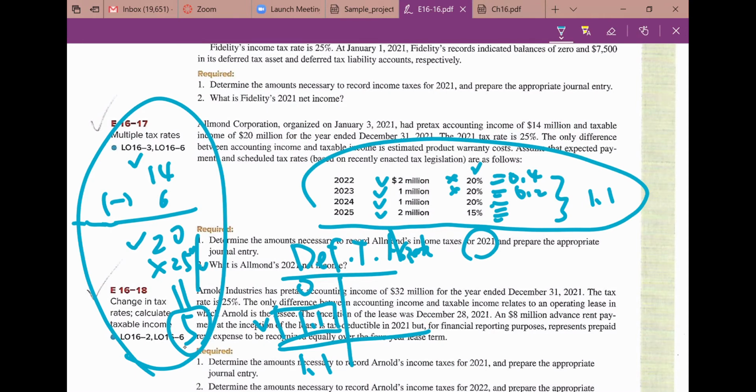That's how we get 1.1, and the journal will be debit 1.1 to the deferred tax assets, credit income tax payable for 5, and debit income tax expense for 3.9. So that's the journal. Everyone's okay with that?